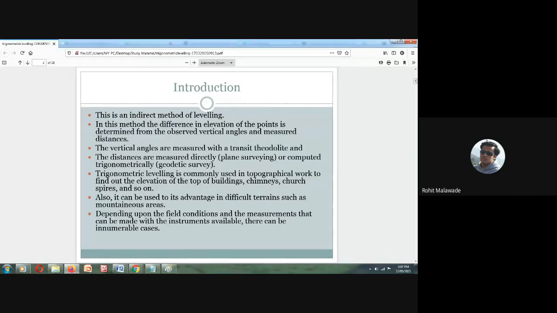Next, trigonometric leveling is commonly used in topographical work to find out the elevation of the top of buildings, chimneys, church spires and so on.